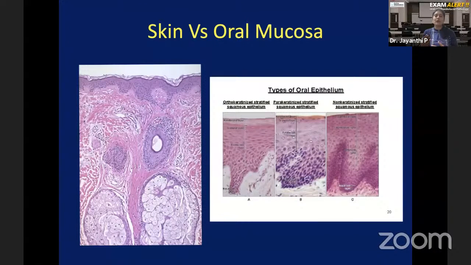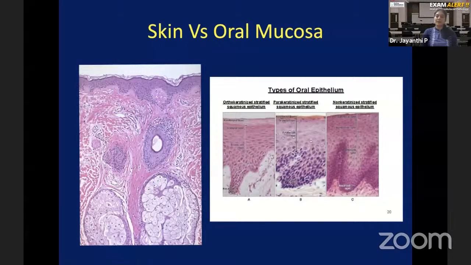Next time when you eat food, you can realize and feel that your food is coming in contact, most of the time, only with gingiva and hard palate. That is why these two areas are referred to as masticatory mucosa. And that is histologically lined by keratinized stratified squamous epithelium.